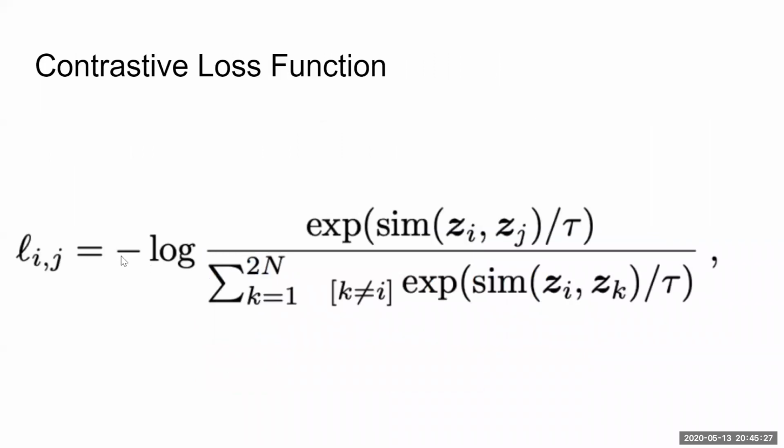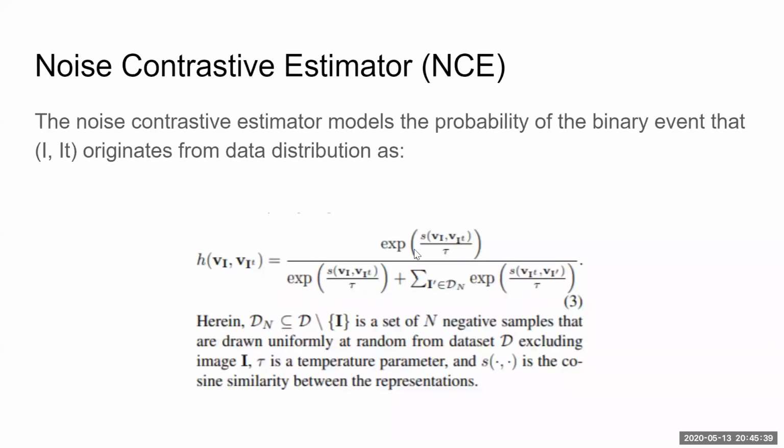So you can view this as the negative logarithm of a probability density function, which is P of Zi, Zj. We are going to define P of Zj more formally over here. We are going to call this the noise contrastive estimator.